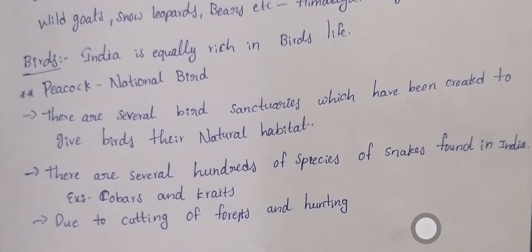India has a rich bird life. The peacock is the national bird. There are several bird sanctuaries in India, which are created for bird life. There are also several hundred species of snakes found in India, for example cobra and krait.